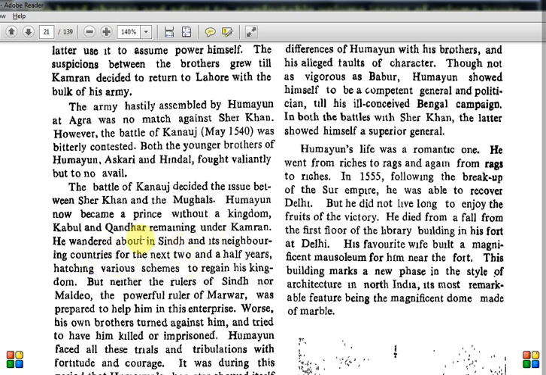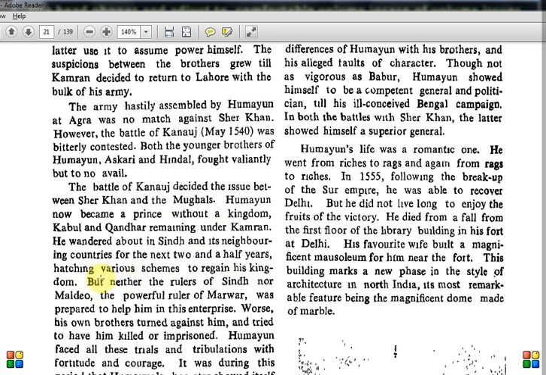Okay, so now Humayun is displaced, and these other brothers are also not very strong. All these brothers were defeated. So now Sher Khan is becoming the greatest emperor of North India. Kamran was restricted to the Afghan region. So for 2.5 years Humayun was roaming around in the Pakistan region, the Sindh region.